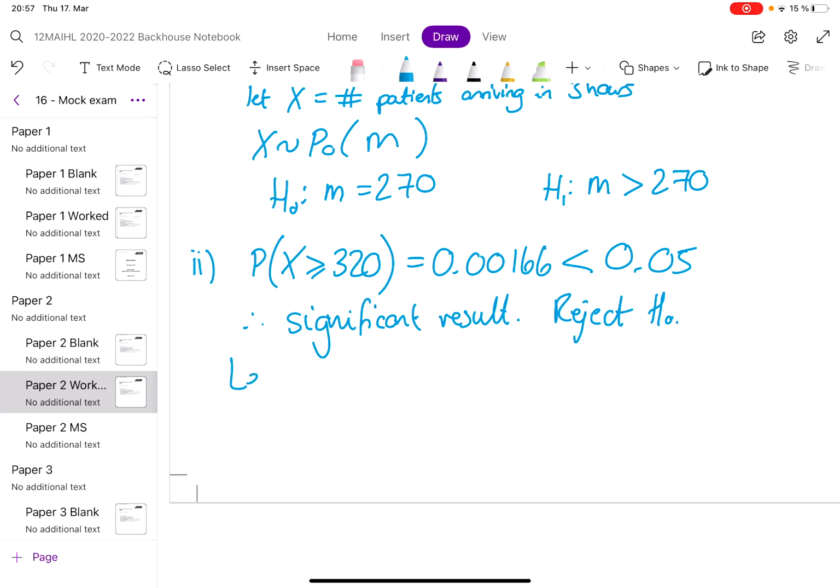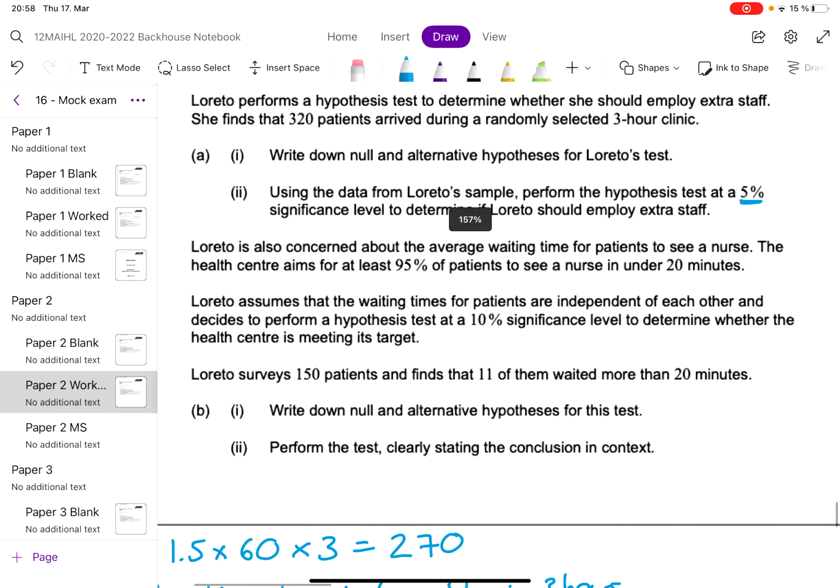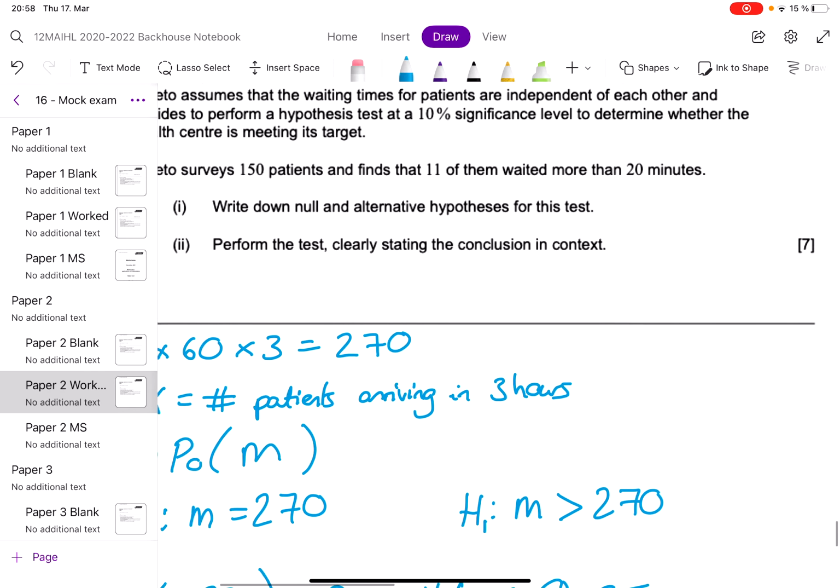And we're going to say Loreto should employ more staff. Okay, that is part A, done.